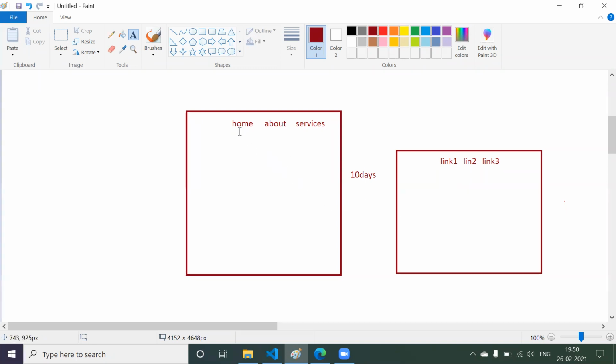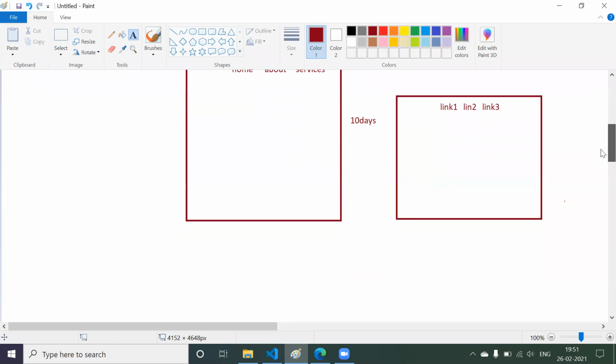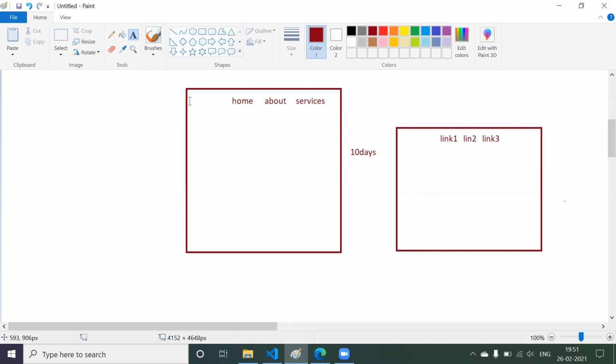You have to build one user interface for home, one more user interface for about, same for services, same for link 1, link 2, link 3. Now it is going to take a lot of time, because you are going to write all the logic or the UI to build such kind of application. But what React is saying is, you build only one app, like only one template.